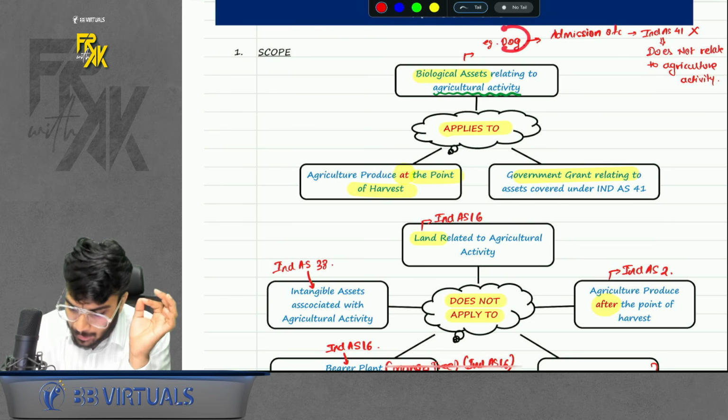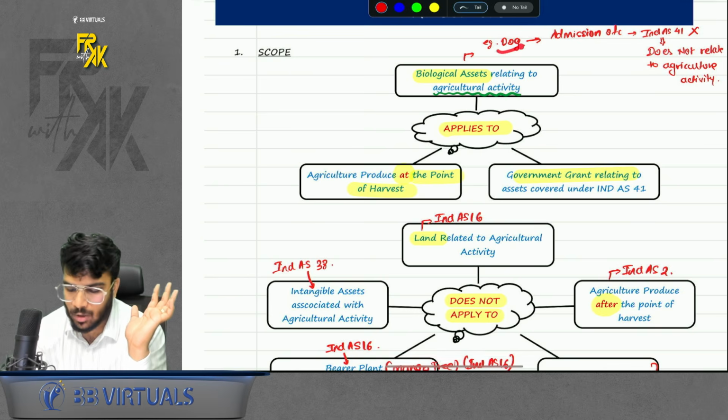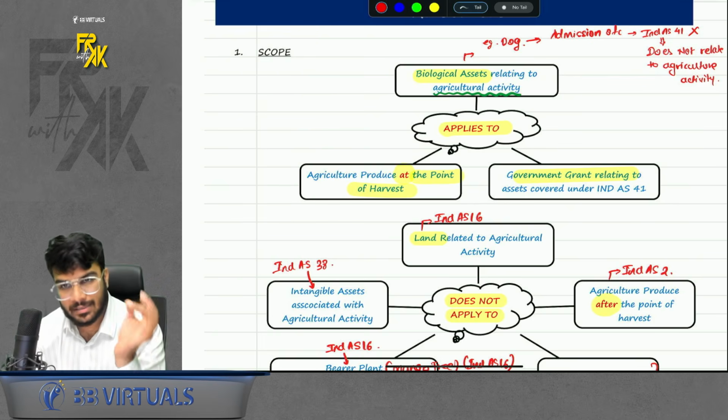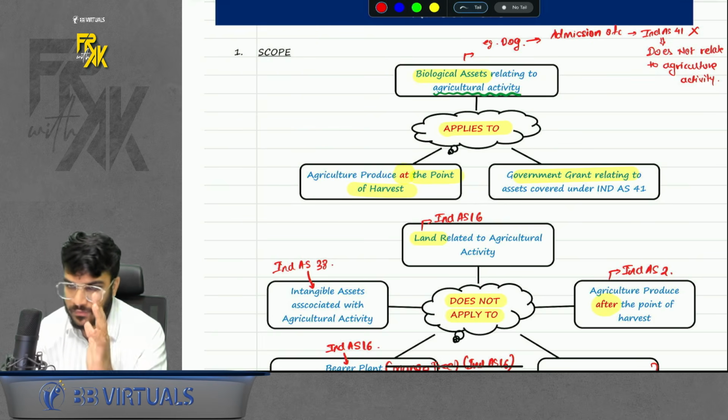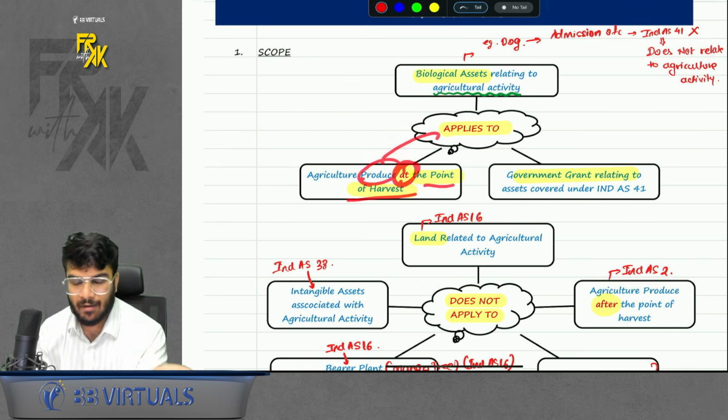Do you remember I kept a dog outside my admission office? That dog is not involved in agriculture activity. So that dog is not a biological asset. So only those animals and plants which are involved in agriculture activity will be covered under Ind AS 41. Second, agriculture produce at the point of harvest is covered under Ind AS 41.